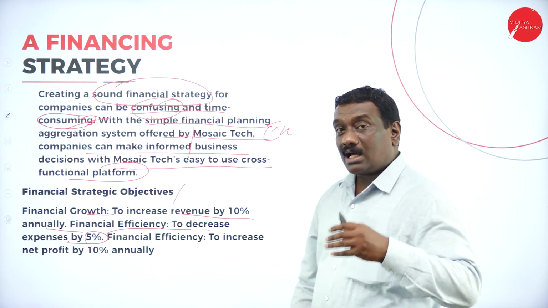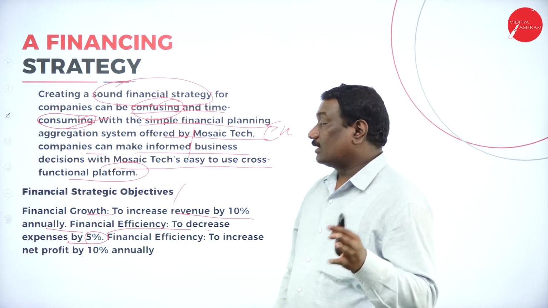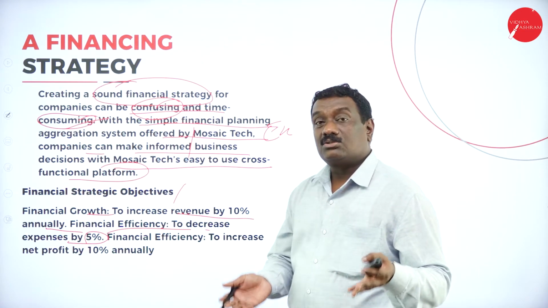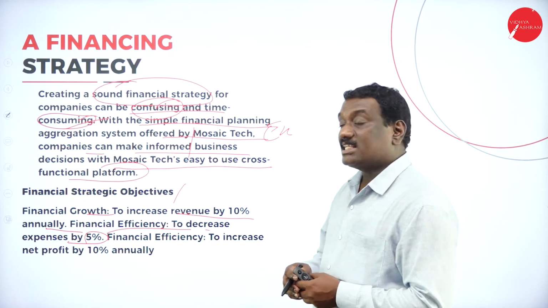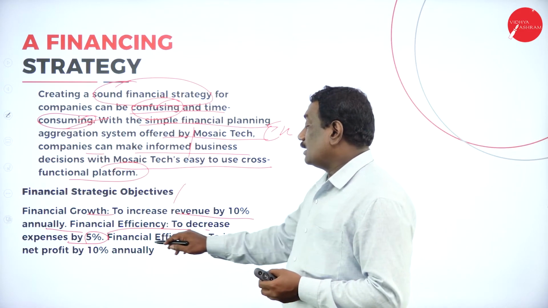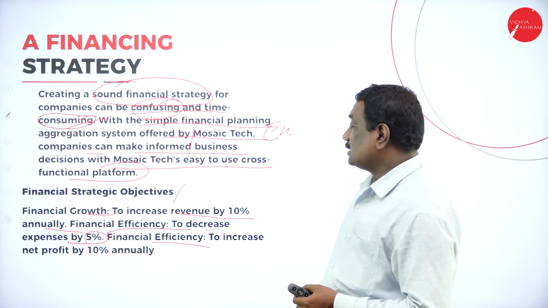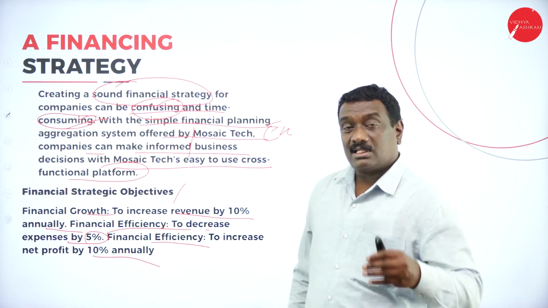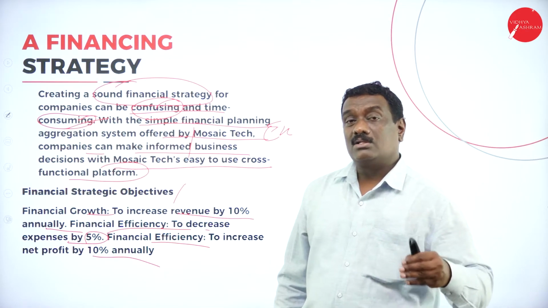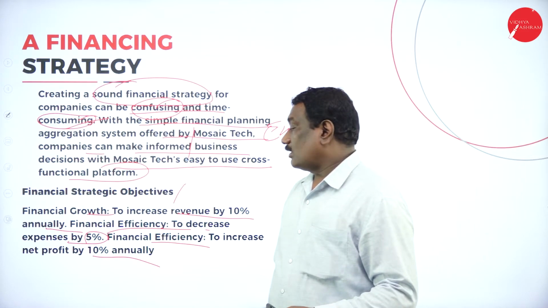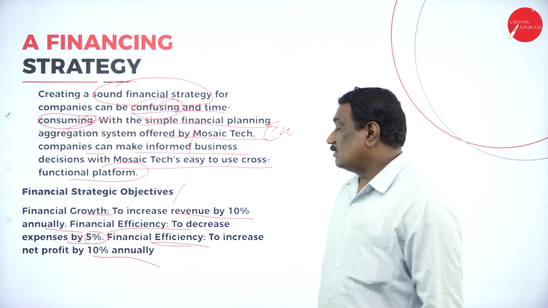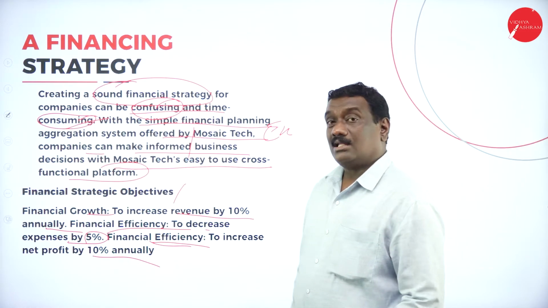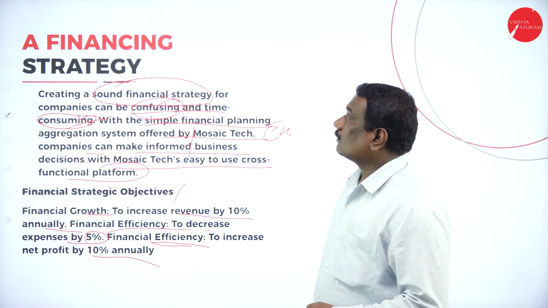So if you want a very good financial growth of 10%, then automatically the company's efficiency is to reduce the expenditure by 5%. By reducing unwanted expenditure or costs by 5%, the financial efficiency will lead to an increase in the net profit of 10% annually, that is yearly.